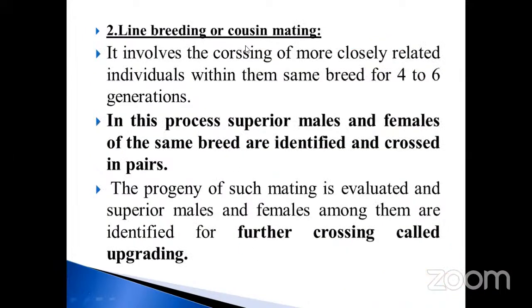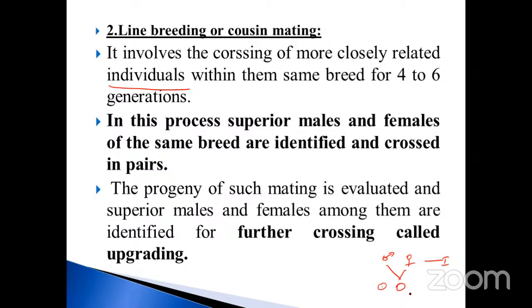Next one is line breeding or cousin mating. Line breeding and cousin mating involve the crossing of more closely related individuals within the same breed for 4 to 6 generations. What is the meaning of that? Take an example: this one is considered a male, this one is called a female. This is the first generation. The son or daughter is there.